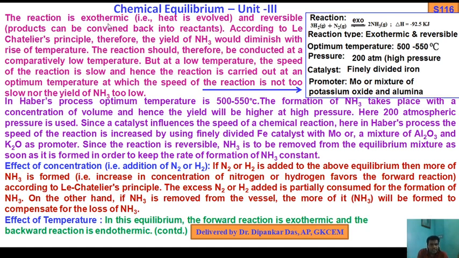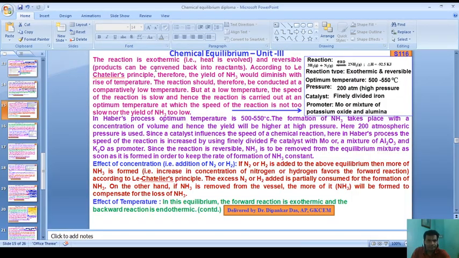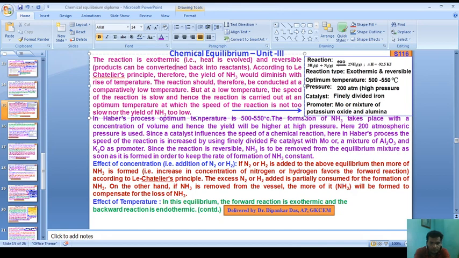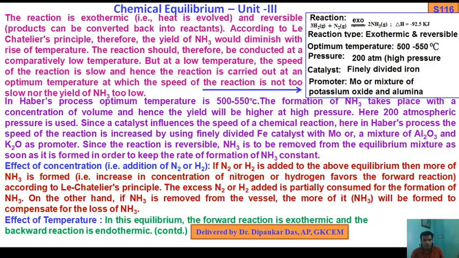So the reaction is exothermic, heat is evolved, and it is reversible. Products can be converted back into reactants. According to Le Chatelier's principle, the yield of ammonia would diminish with the rise in temperature.